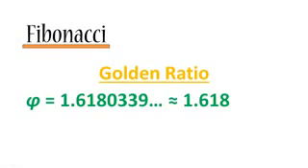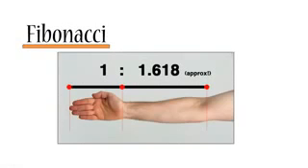Alright, so by now you're saying, Kirill, you're boring me with all this math. What's the purpose? What's the point? Well, let's have a look at some of the examples of where you can find the golden ratio that will probably blow your mind. First of all, if you measure the distance between the edge of your fingertips and your wrist, and then you measure the distance between your wrist and your elbow, it will be approximately 1.618.